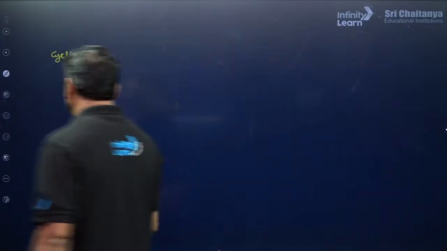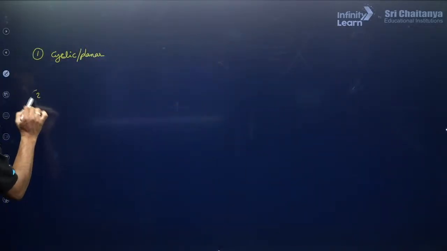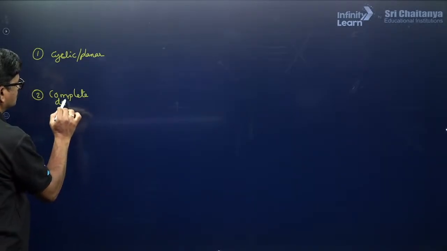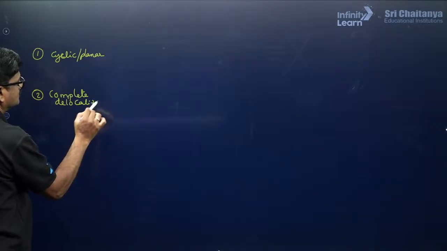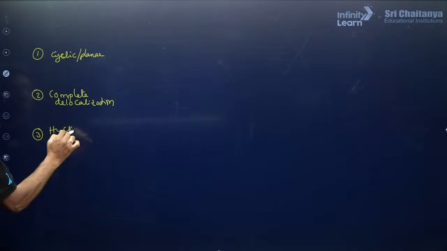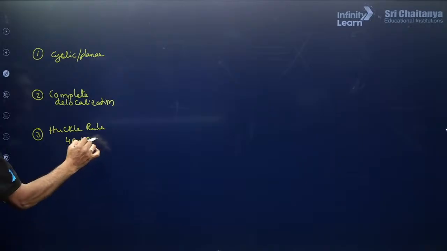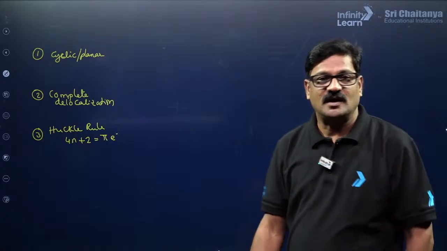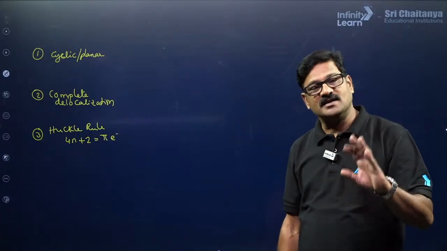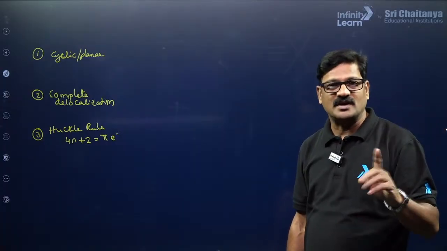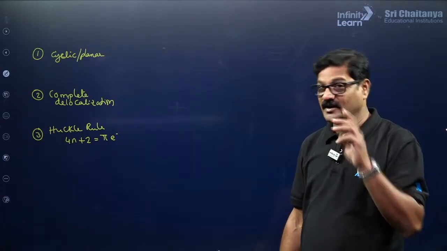And it should have complete delocalization, and it should obey Huckel rule. So, 4n plus 2 should be equal to the number of pi electrons. Calculate the number of pi electrons, put it in this equation, and solve for n. If n is any integer, 0, 1, 2, 3, any integer, it is going to be aromatic. If it is a decimal number, it is not.